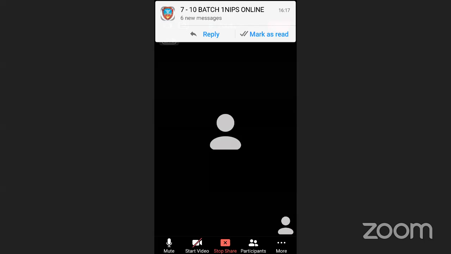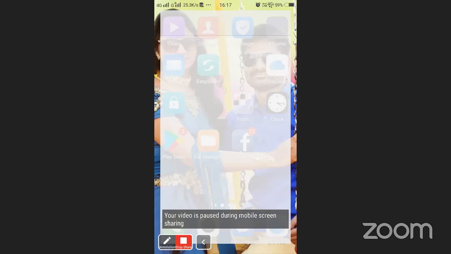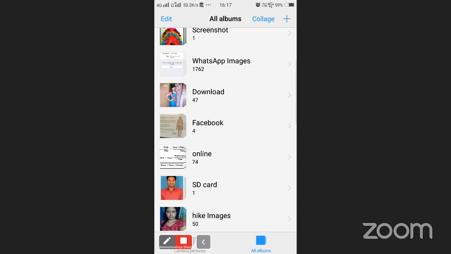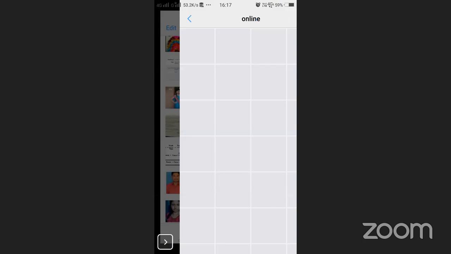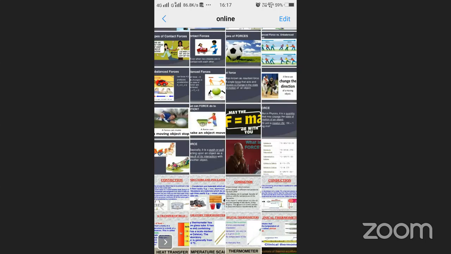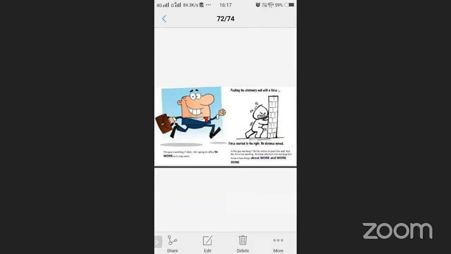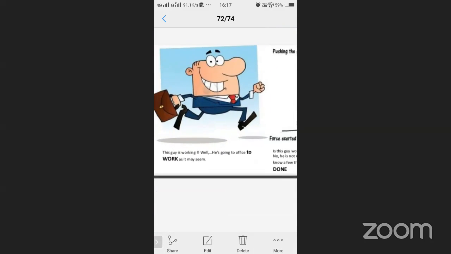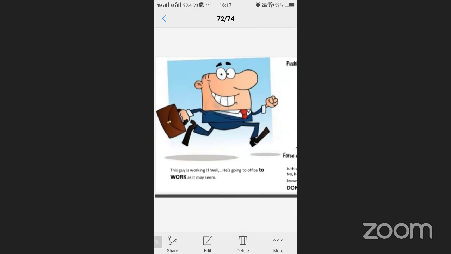Now I will share one document. Yeah, see students, I will zoom on this page. This guy is working well. He is going to the office to work, as it may seem.